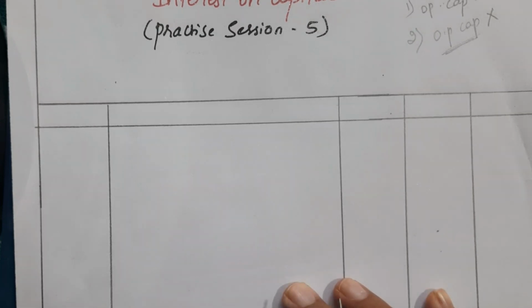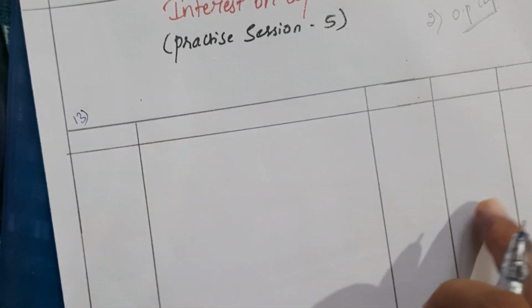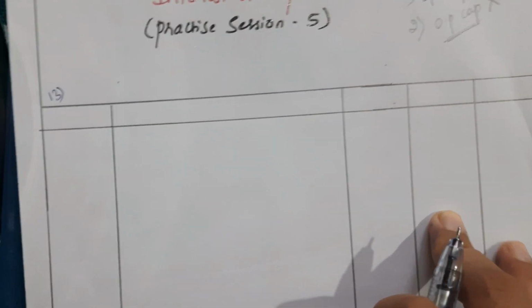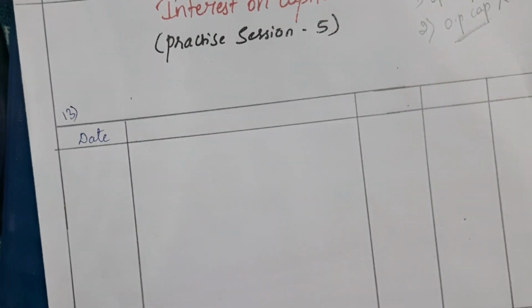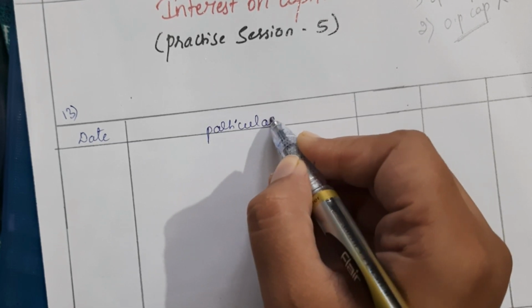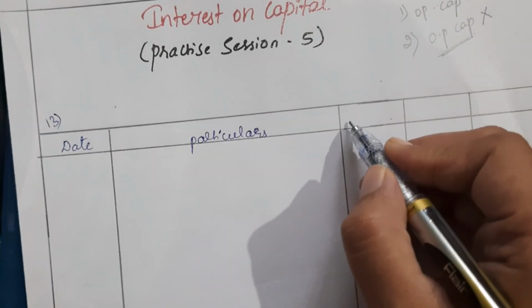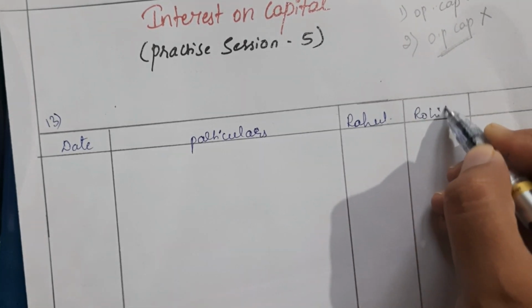For solving the problem I have drawn a table like this for the 13th question. You can also draw a table or do it without the table, no issues. Mention the date, then particulars, then the names of all three partners, Rahul, Rohit and Karan.